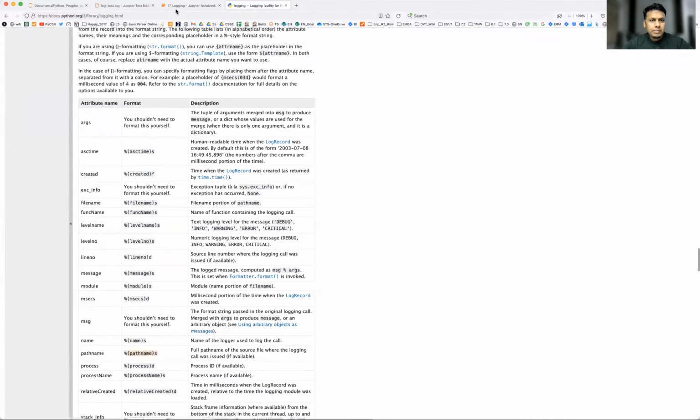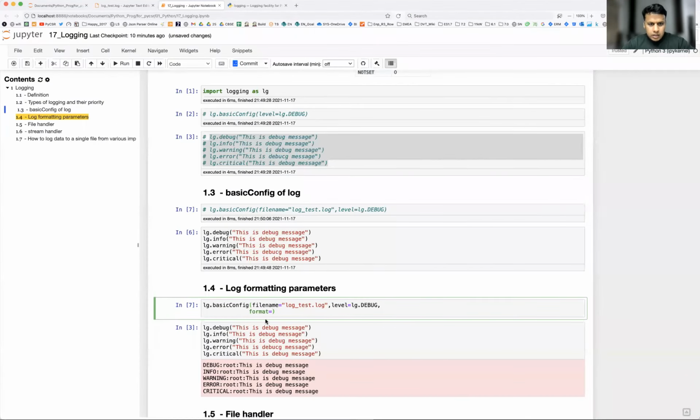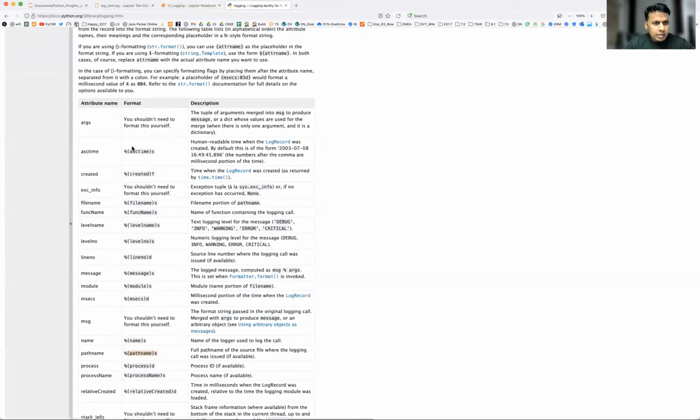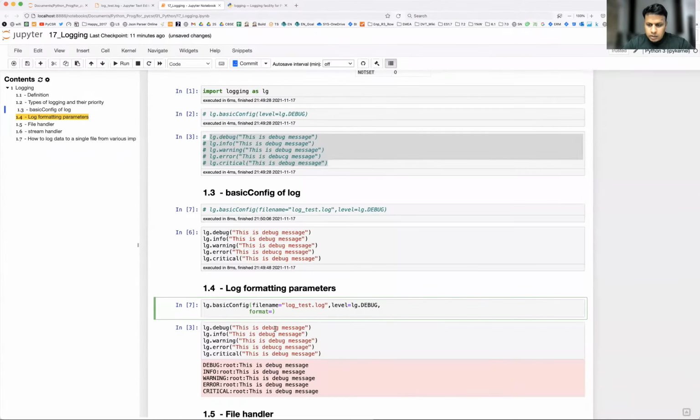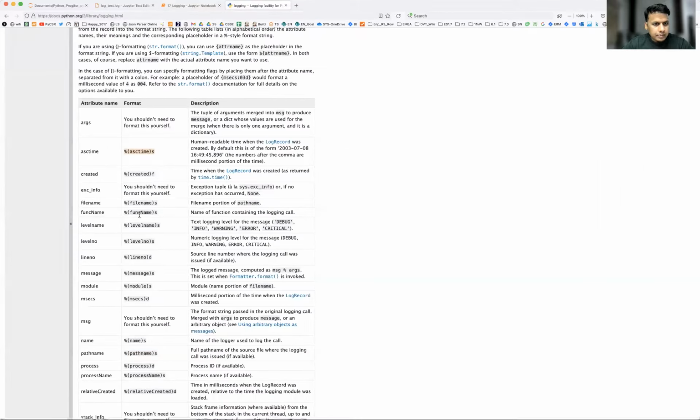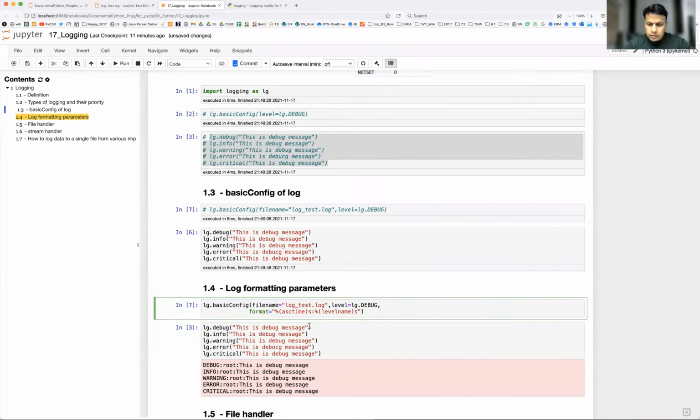Okay, so let's see a couple of them. All the format names have to be exactly the same as whatever is defined. So let me just copy. Under format, you put double quotes, put this, and for another format attribute you would like to include, it has to be separated by a colon. Please remember that. Okay, I'm going to rearrange this later, but let's see that. File name, then I'll use level name, colon.